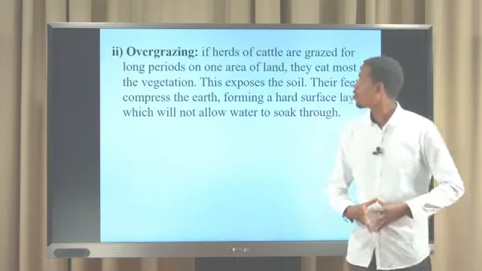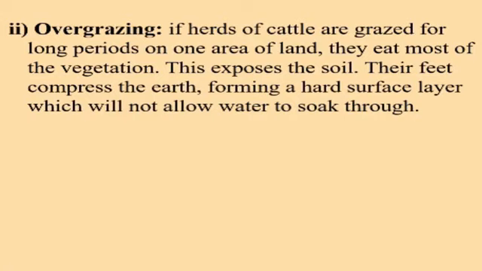The second one, overgrazing. What does overgrazing mean? Overgrazing is when herds of cattle graze for a long period on one area of land, and they eat most of the vegetation. This exposes the soil. And again, their feet compress the earth, forming a hard surface layer which will not allow water to soak through.